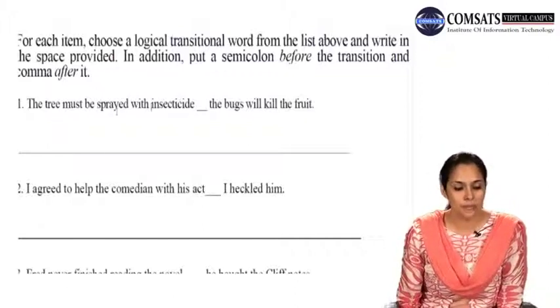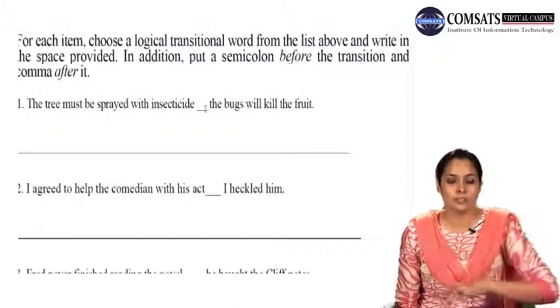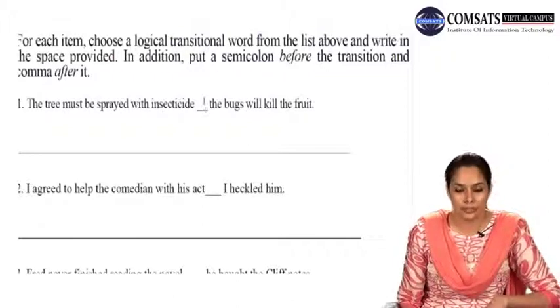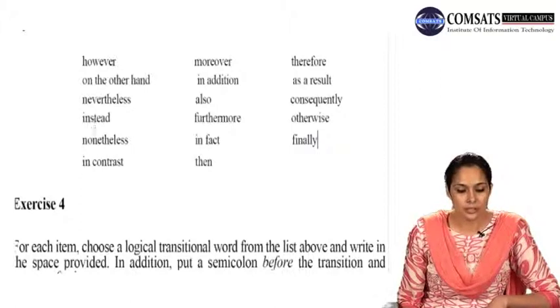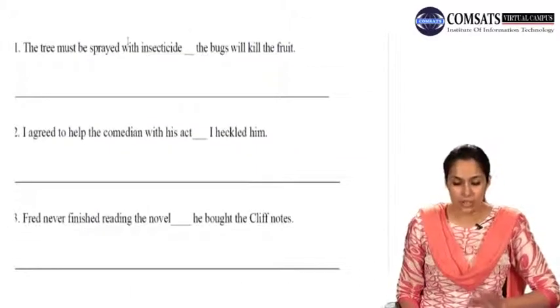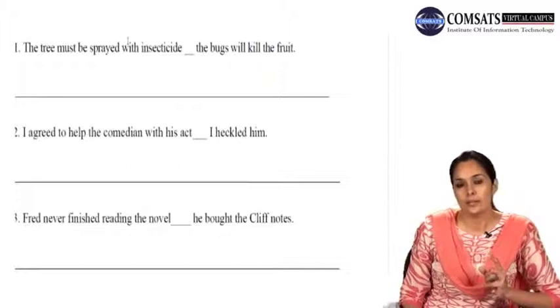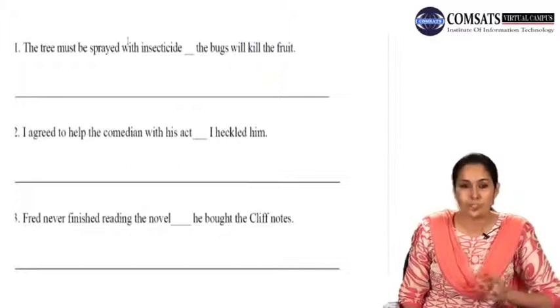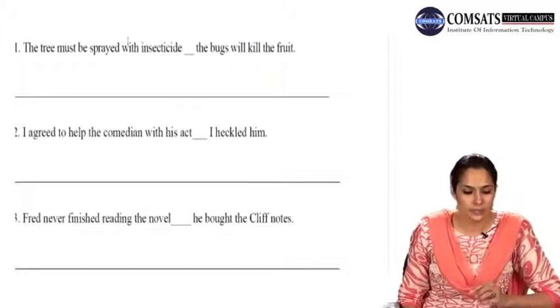The tree must be sprayed with insecticide, otherwise the bugs will kill the fruit. And we have the word otherwise right here in the list. Otherwise, right? So this transition expression helps you connect these two sentences very, very logically.